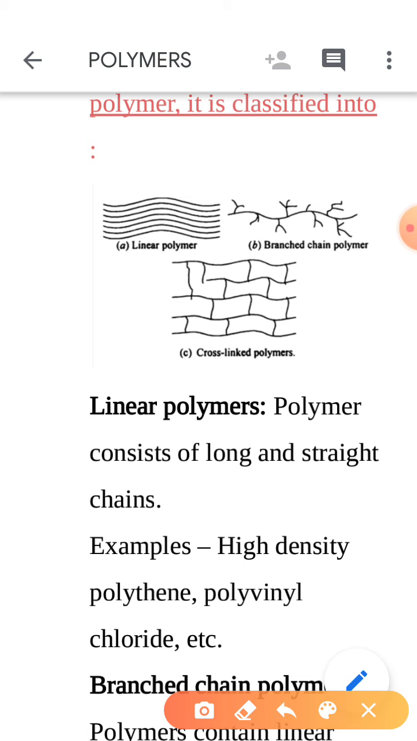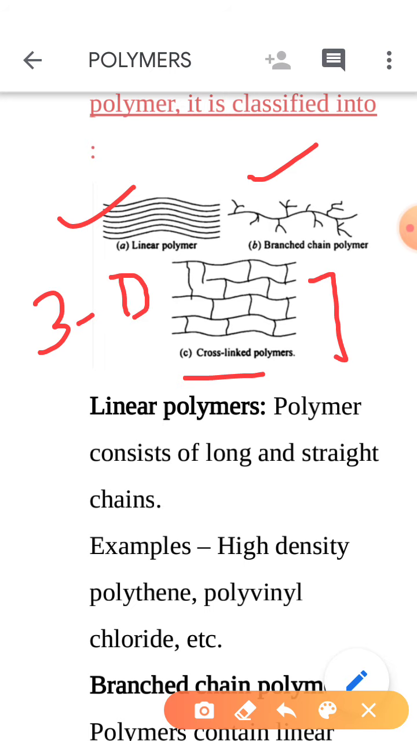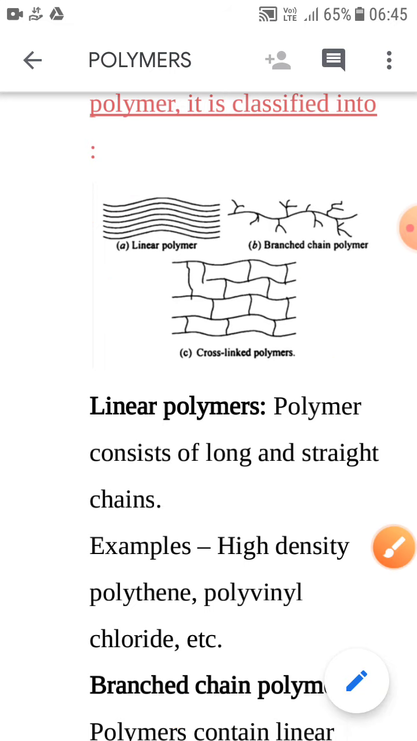Second type is on the basis of structure. We classify the polymer into three different categories. Like here, the polymer is a straight or long chain. Here, branching is shown, and in this cross-linked polymer, a 3D structure is formed. So let's define one by one.